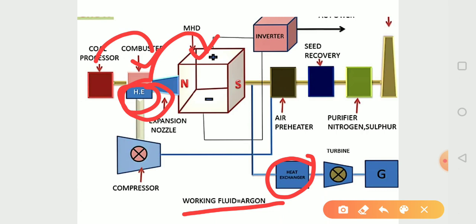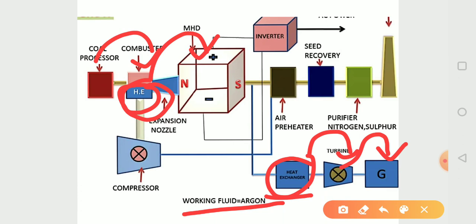The heat goes to the turbine and moves it. So the turbine starts rotating, and a generator is also connected to the turbine, so the generator starts rotating and we produce electricity.